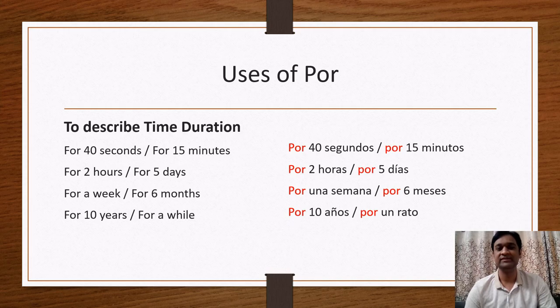Clear? So you can notice the time is given in seconds, minutes, hours, days, weeks, months, years. So for all this time duration, we will use the preposition por. Clear the first use? Now let's continue with the next use.